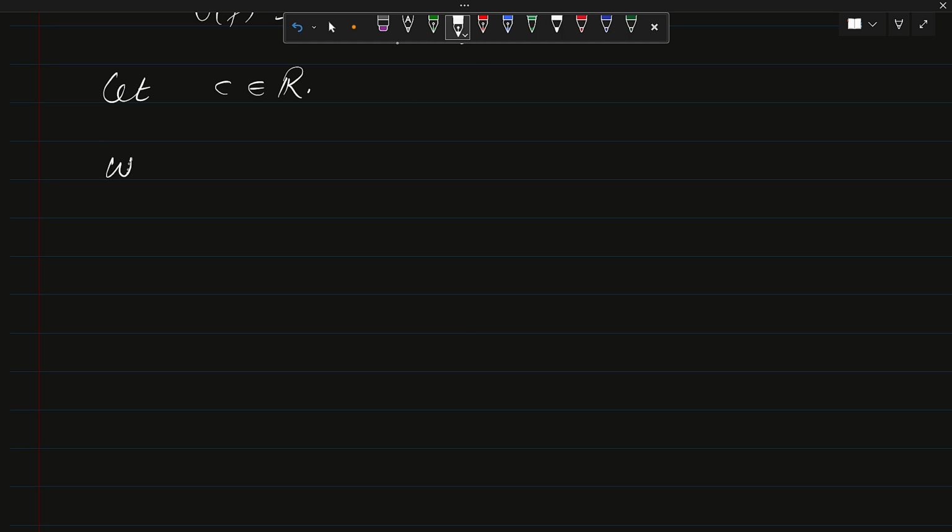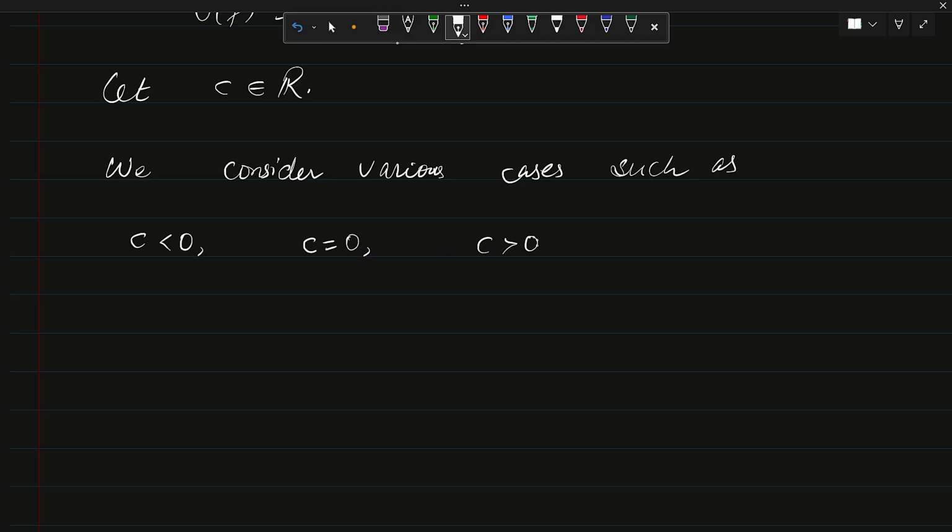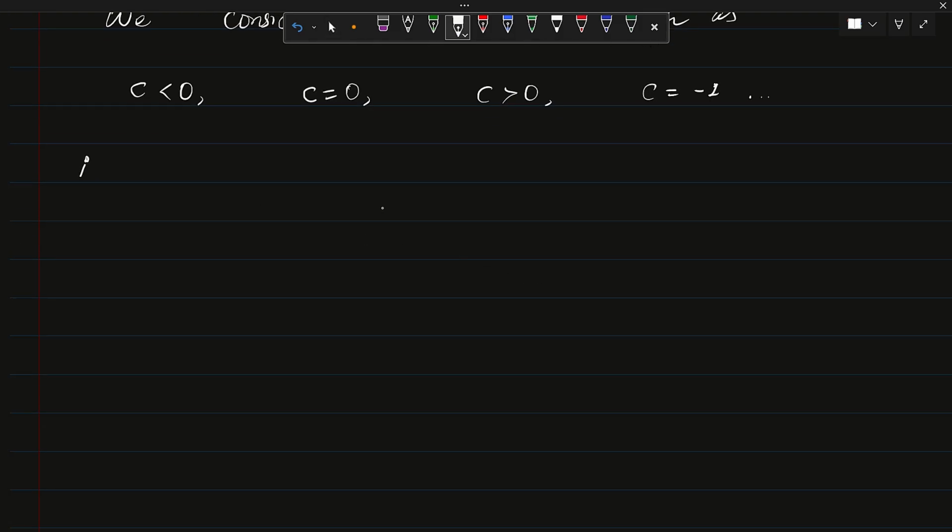So we consider various cases such as c is less than 0, c is equal to 0, c greater than 0, c is equal to -1, etc. Through these cases we will see how this statement is helpful for us. So first, the first one: c is equal to 0, then the result is obvious, since for c equal to 0 we will get 0 on both sides.